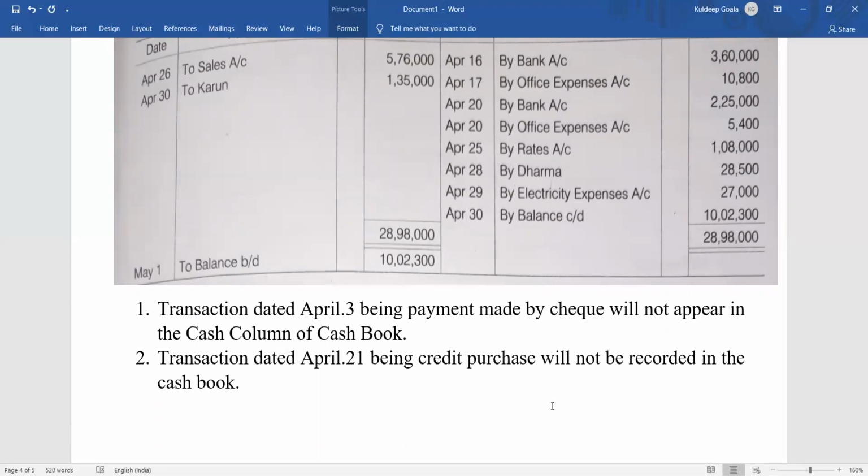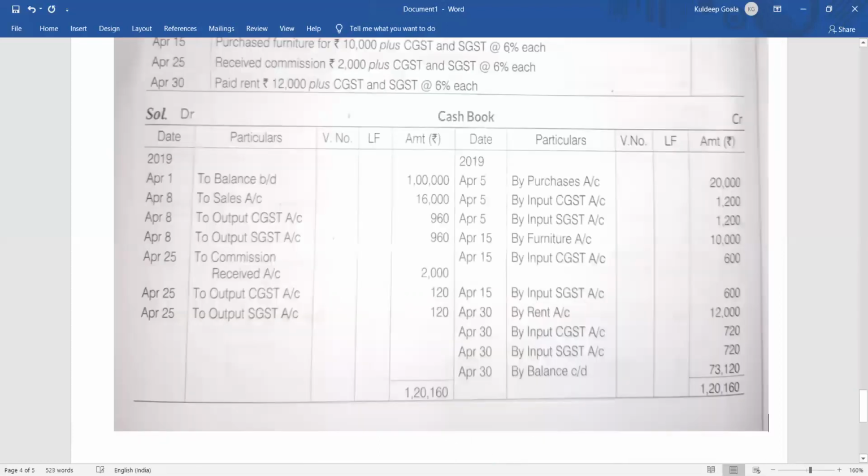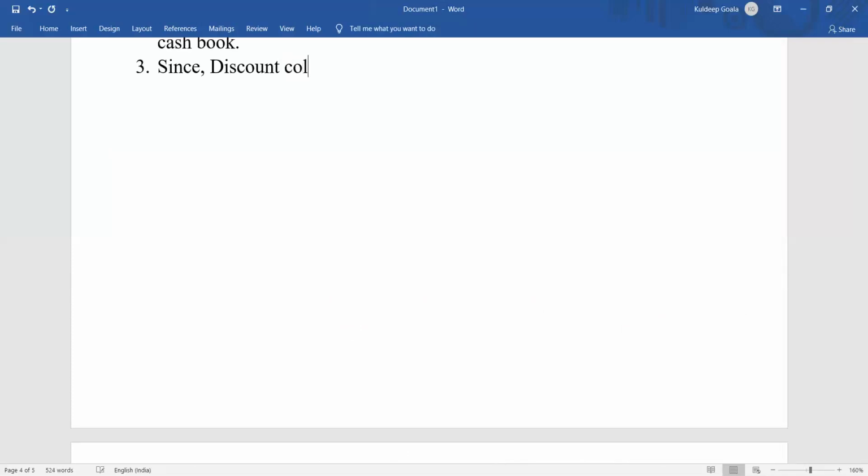You can just write like this: since discount column is not maintained or prepared here, hence discount has not been entered here.